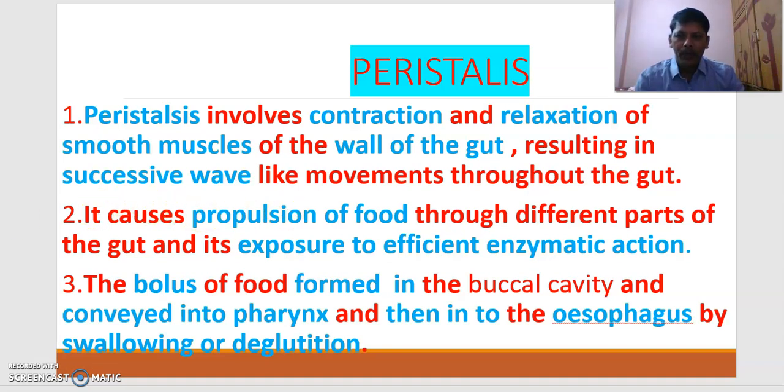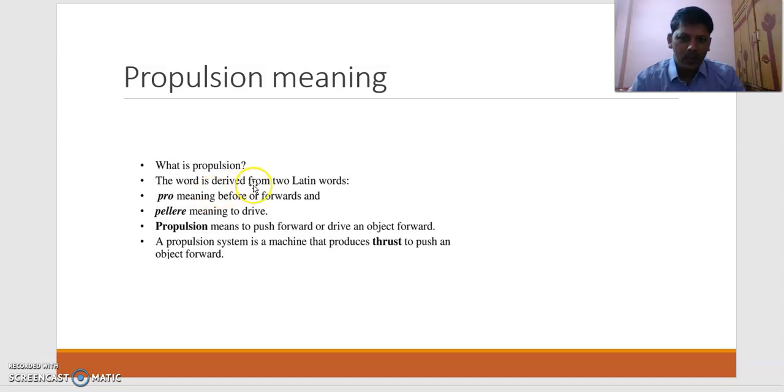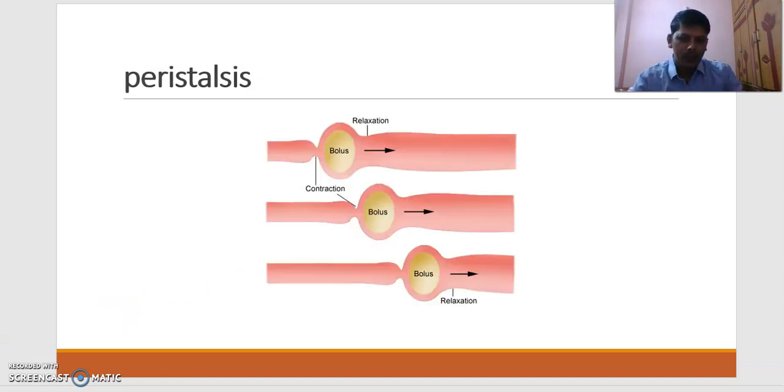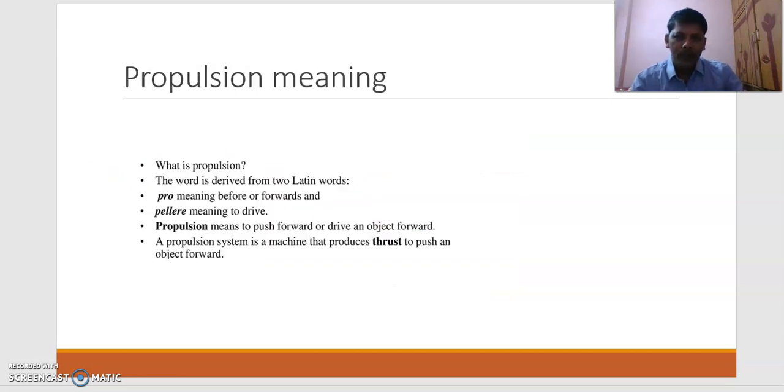What is meant by propulsion? The word propulsion is derived from two Latin words: pro means before or forward, and pellere means to drive. Propulsion means to push forward or to drive forward an object. Here, what is driving forward? The food bolus is driving forward. That is the meaning of the word propulsion.